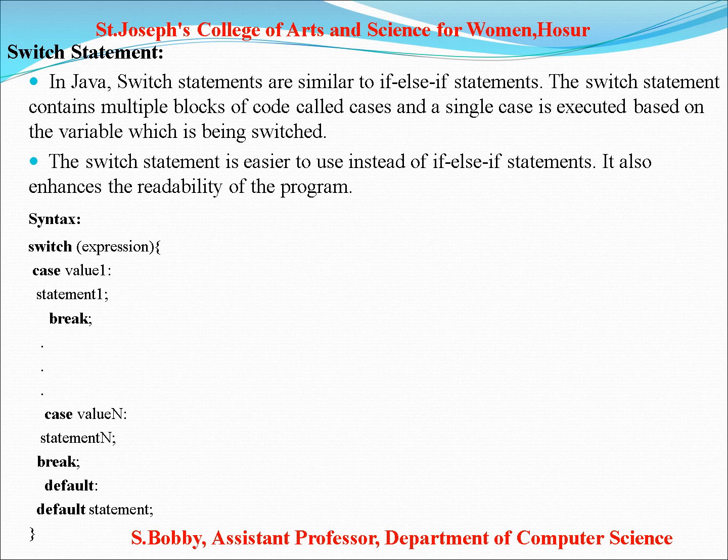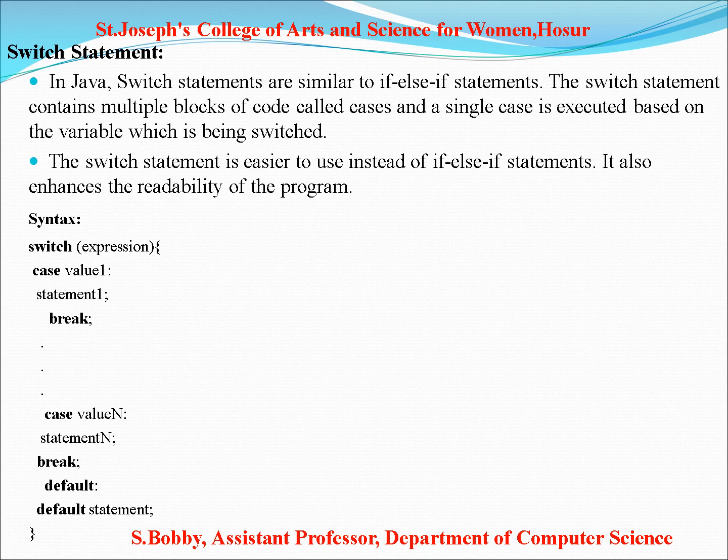Next, the switch statement. Switch statements are similar to the if-else-if statement. The switch statement contains multiple blocks of code called cases, and a single case is executed based on the variable which is being switched. The switch statement is easier to use instead of if-else-if statements.